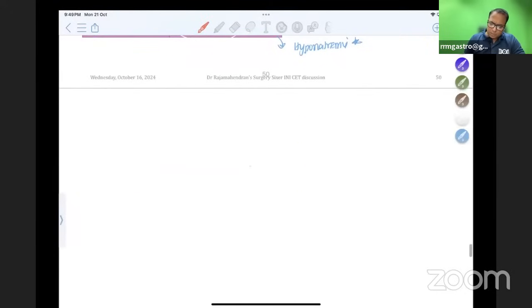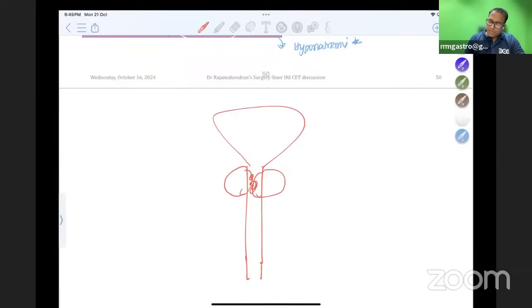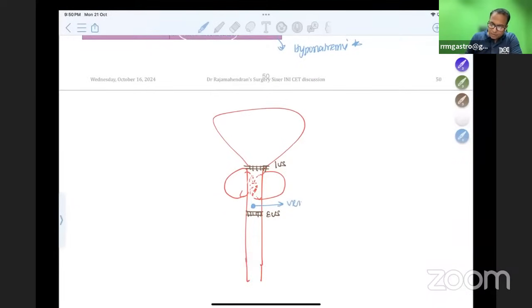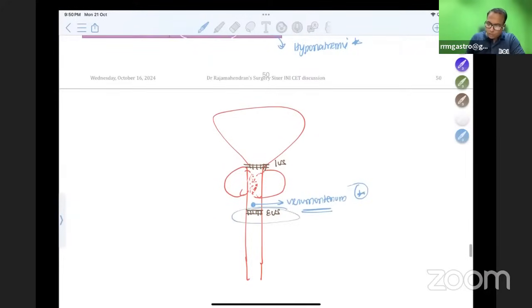So please understand the TURP procedure. This is the urethra. This is the prostate, which is enlarged like this. And this is the internal urethral sphincter, which is under involuntary control. And this is the external urethral sphincter. When I'm doing TURP and removing all these tissues little by little, I should stop my resection at this point. What is this? This is called the verumontanum. You should stop your dissection at the verumontanum and not go below it. If you go below the verumontanum, you will injure the external urethral sphincter, which is a dangerous complication called incontinence.